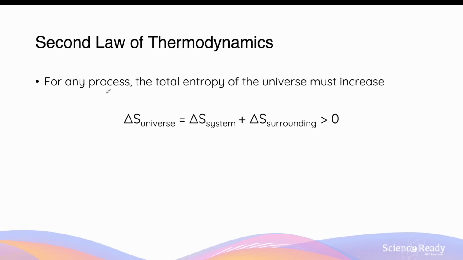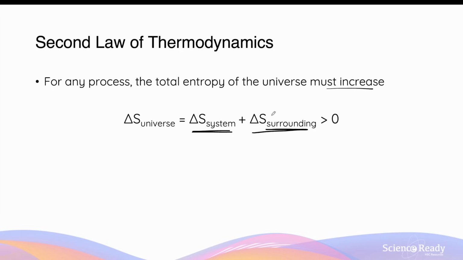The concept of entropy is explored in the second law of thermodynamics, which states that for any process, the total entropy of the universe, so everything included, must increase no matter what the process is. Mathematically, this can be put into a simple equation: the change in entropy of the universe is equivalent to the entropy change of the system, which in the context of chemistry usually refers to the chemical reaction, added to the entropy change of the surroundings.